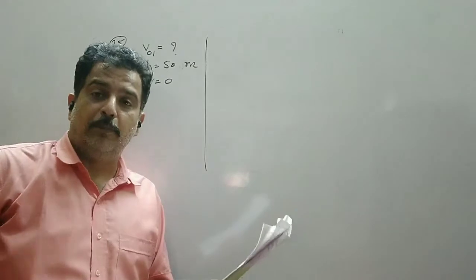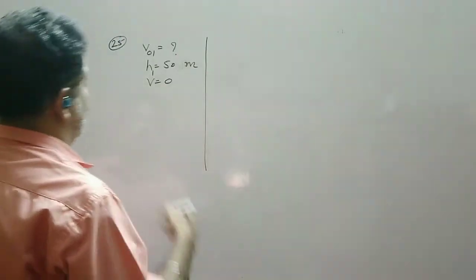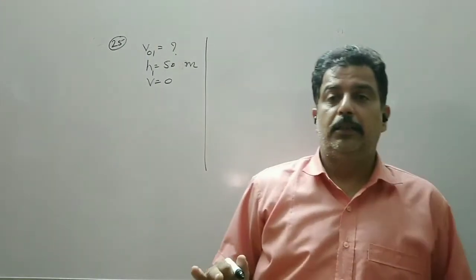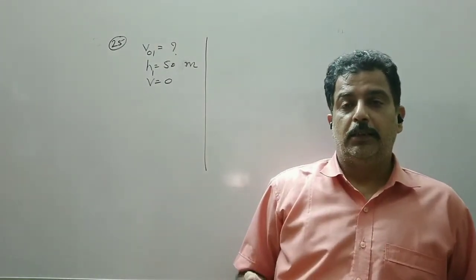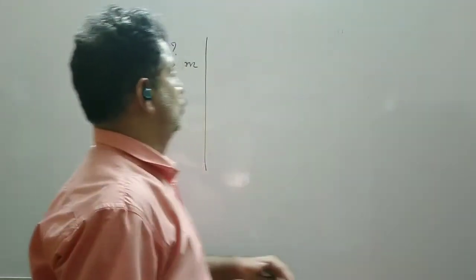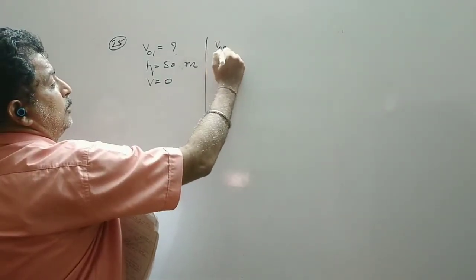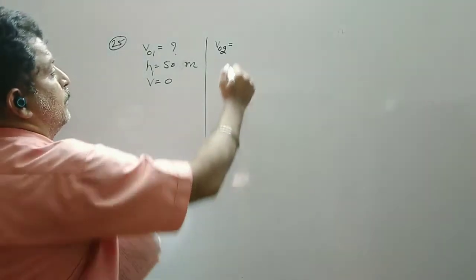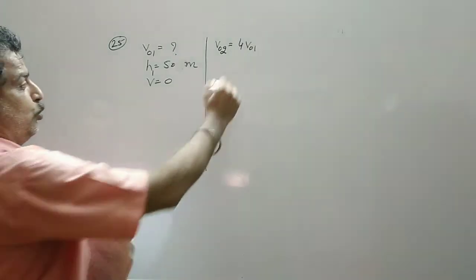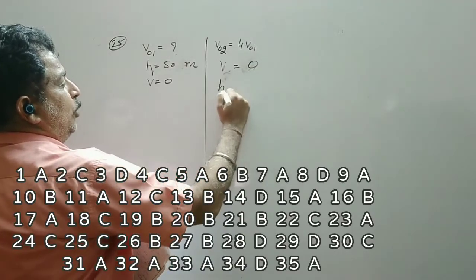Another body with double the mass is thrown up with 4 times the initial velocity. So another body has double the mass. Now it should be clear that in equations of motion, any equation is independent of the mass. So mass does not play any role, but here the initial velocity of the second is 4 times the initial velocity of the first. Again it reaches a maximum height, so its final velocity is 0. Now we have to find out its height.